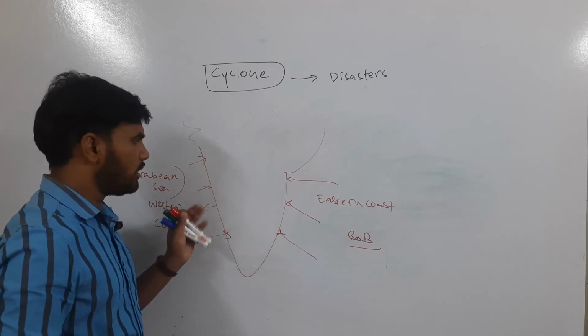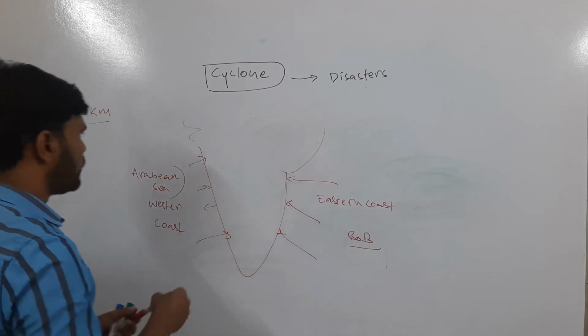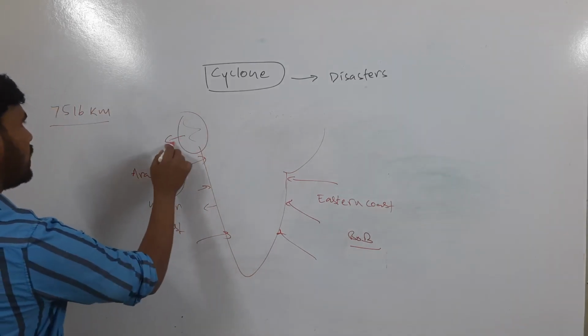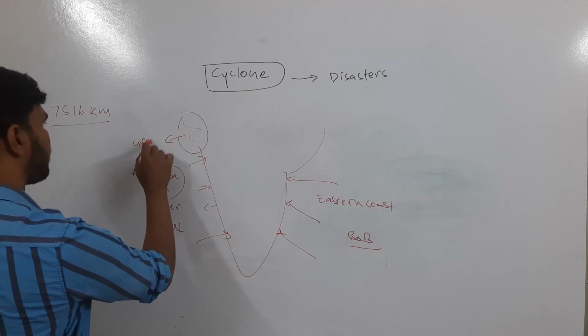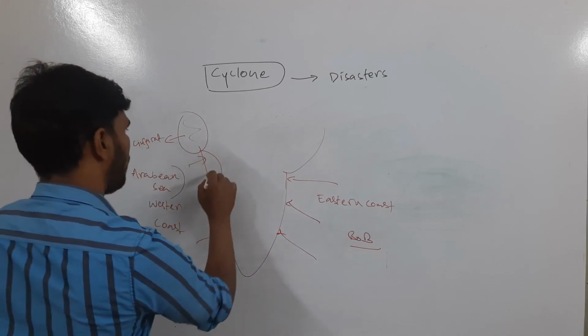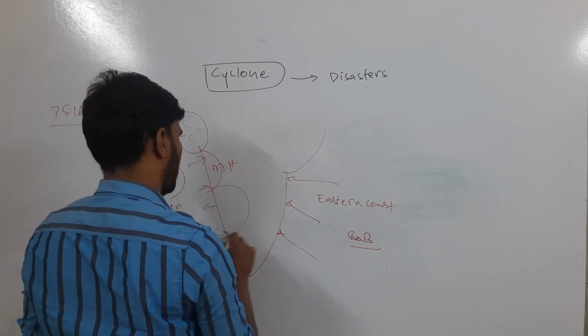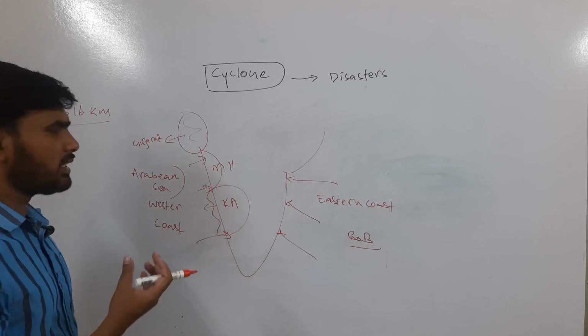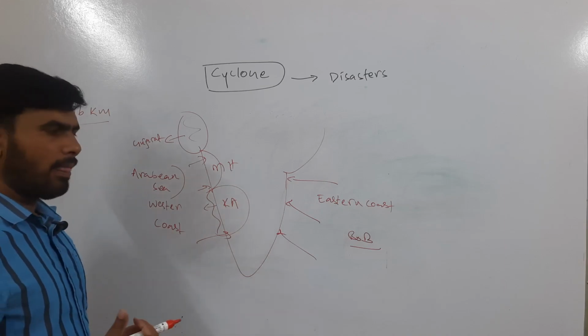When we discuss that, we will see why the number of cyclones is increasing in the Arabian Sea. Okay, so the cyclone prone regions in the western coast start from Gujarat, then we have Maharashtra, then Karnataka. Though Karnataka, due to geographical reasons, faces a lesser number of cyclones.